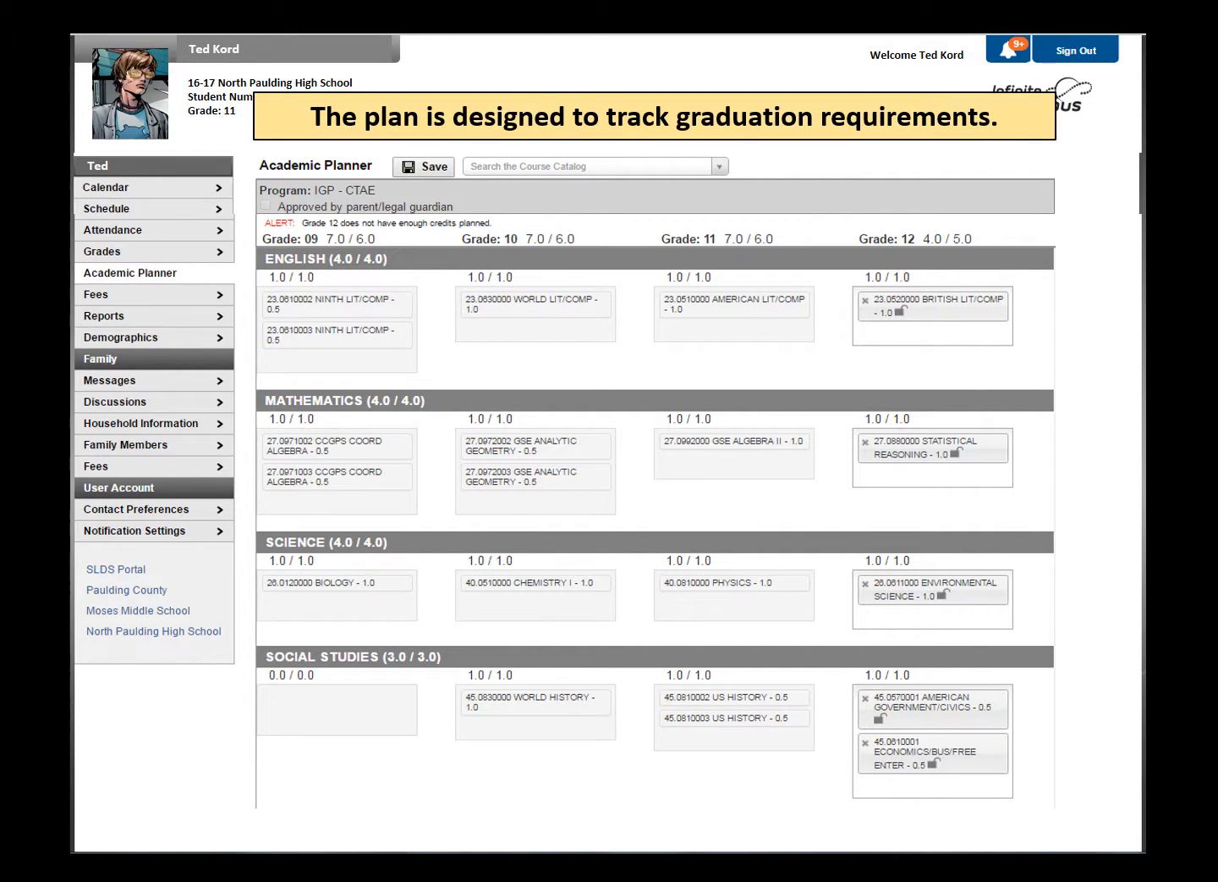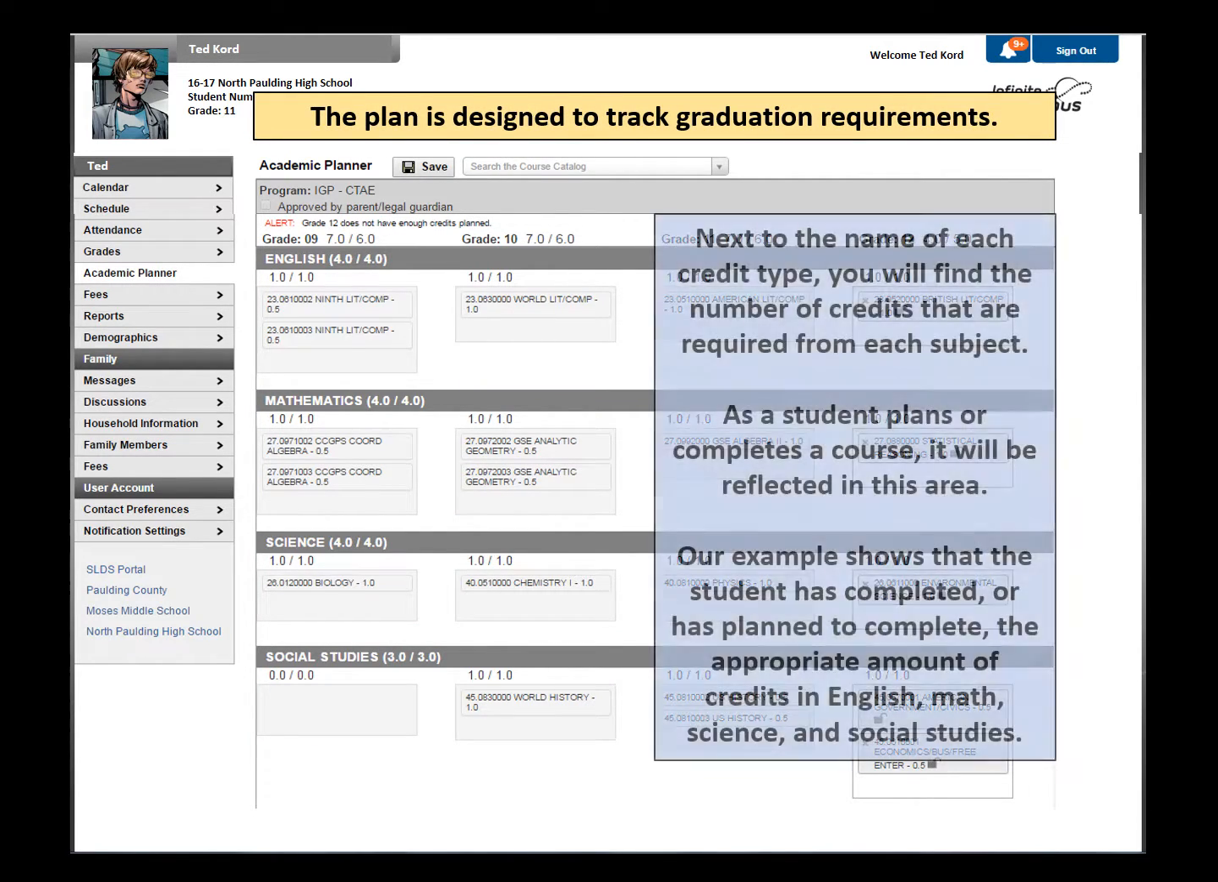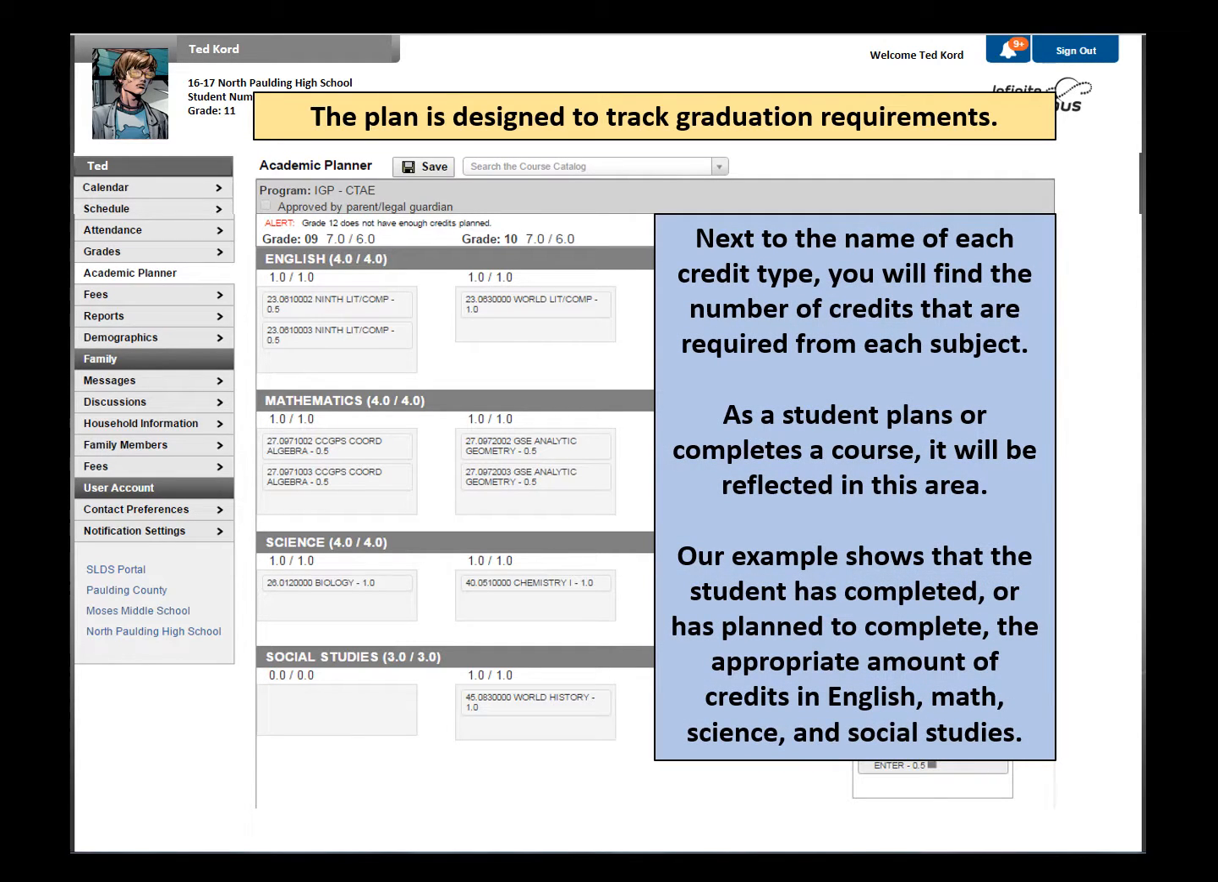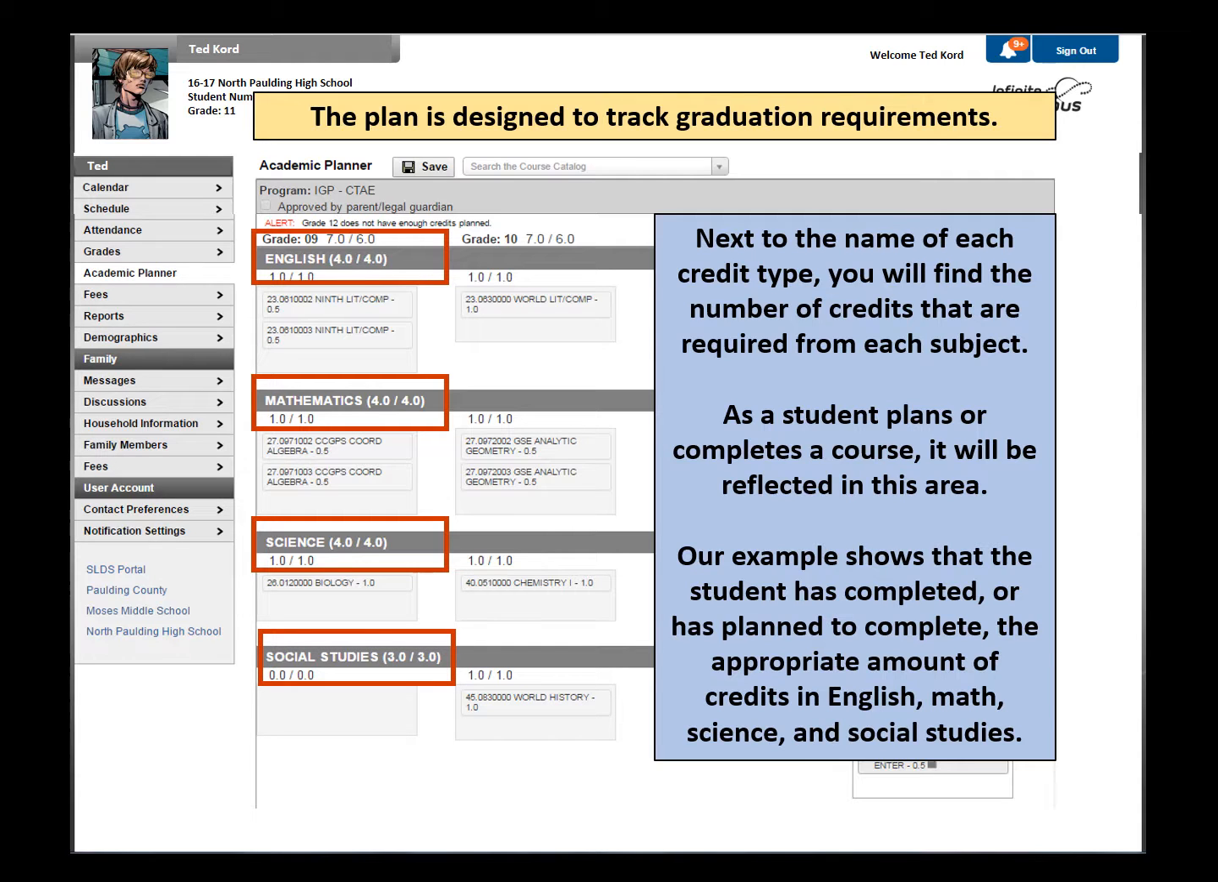The plan is designed to track graduation requirements. Next to the name of each credit type, you'll find the number of credits that are required for each subject. As a student plans or completes a course, it will be reflected in this area. Our example shows that the student has completed or has planned to complete the appropriate amount of credits in English, Math, Science, and Social Studies: 4 credits of English, 4 credits of Math, 4 credits of Science, and 3 credits of Social Studies.